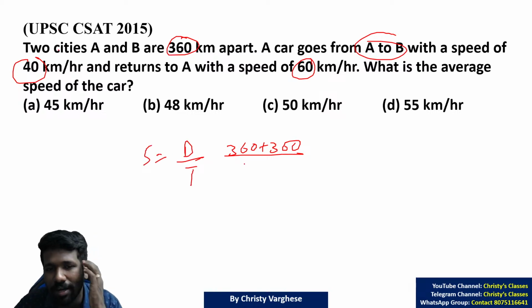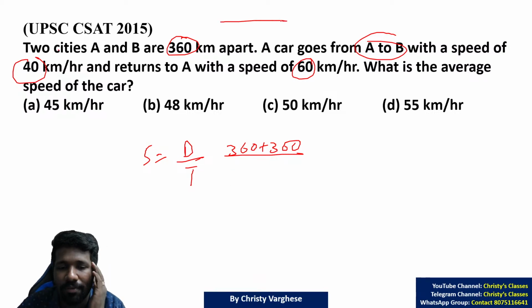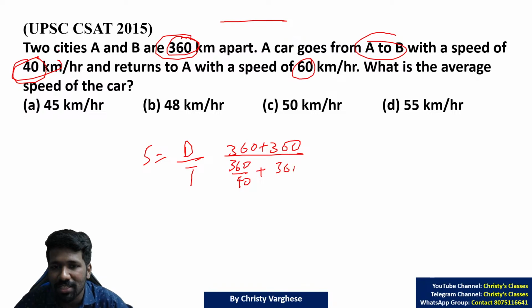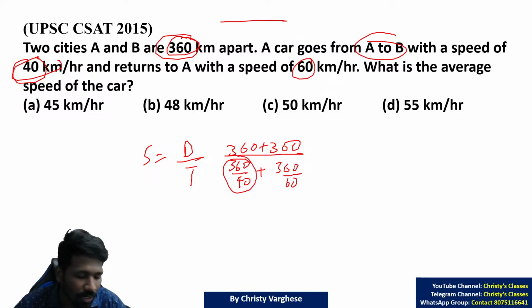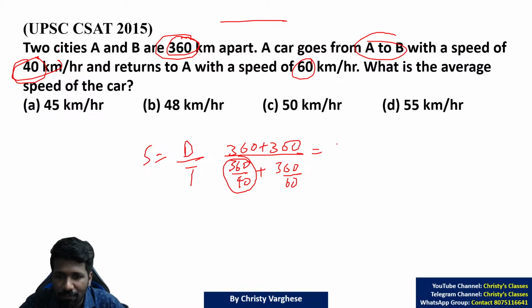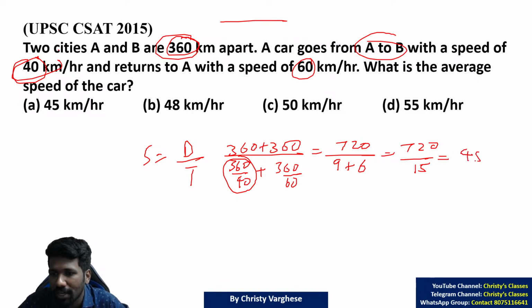Now, total time will be what? Time is equal to distance by speed. To go from A to B, the distance is 360 and the speed is 40, so 360 by 40. Similarly, B to A will be 360 by 60. Are you all understanding? Simplifying, you get 720 divided by, 360 by 40 is 9, 360 by 60 is 6, so 720 by 15. If you cancel it, you will get 48 itself.